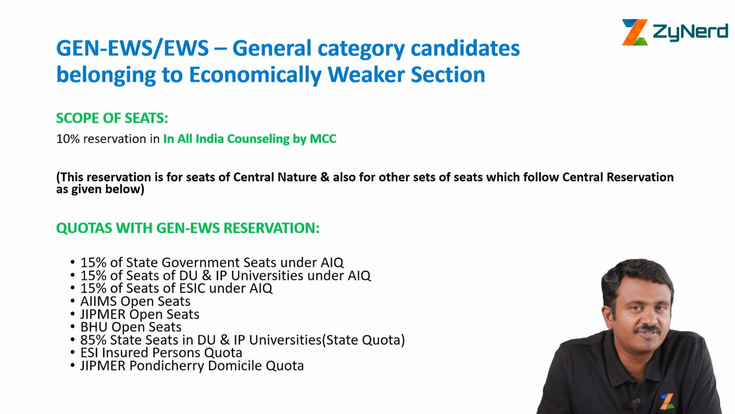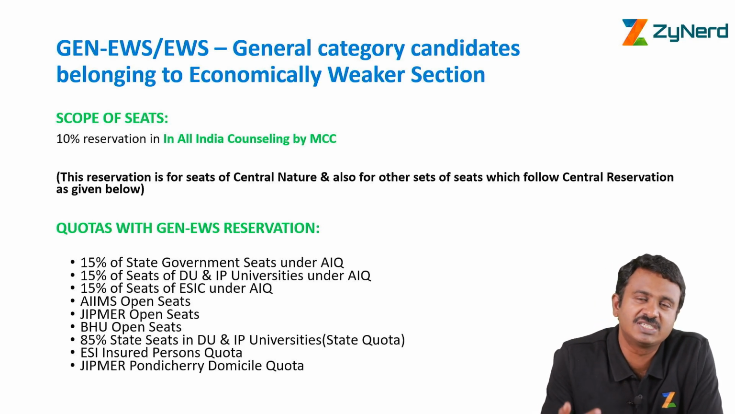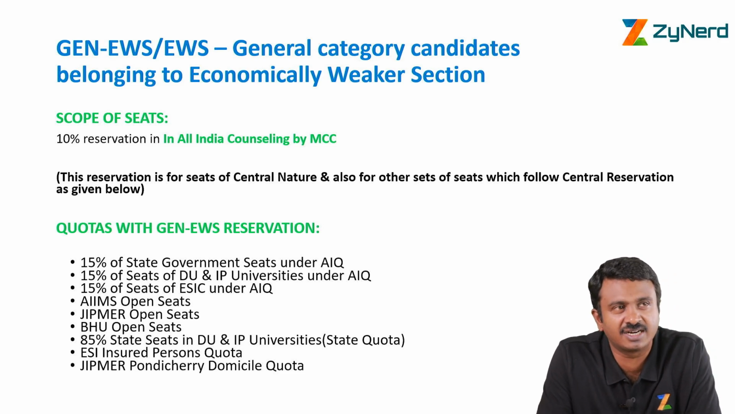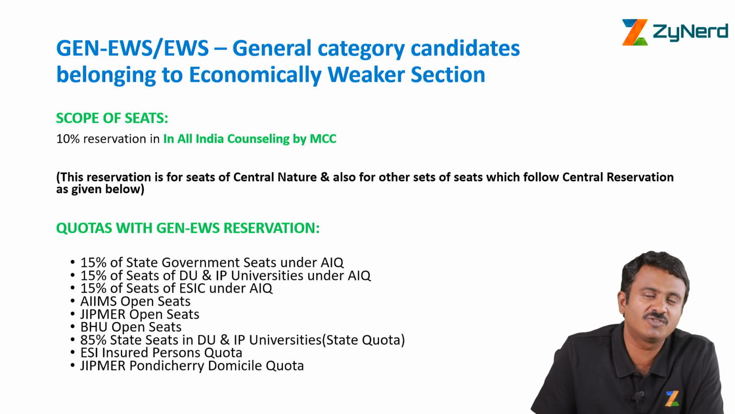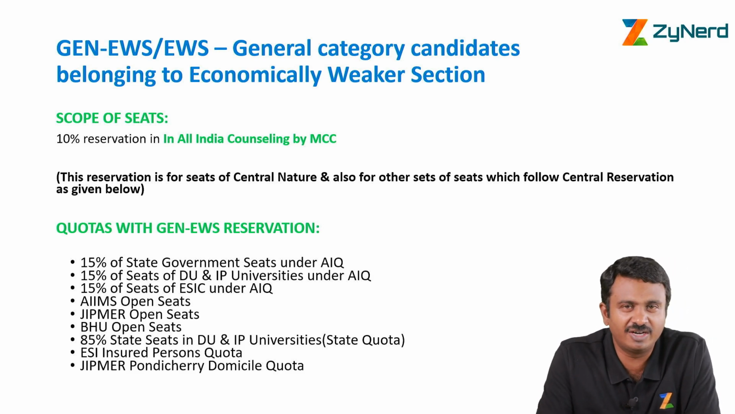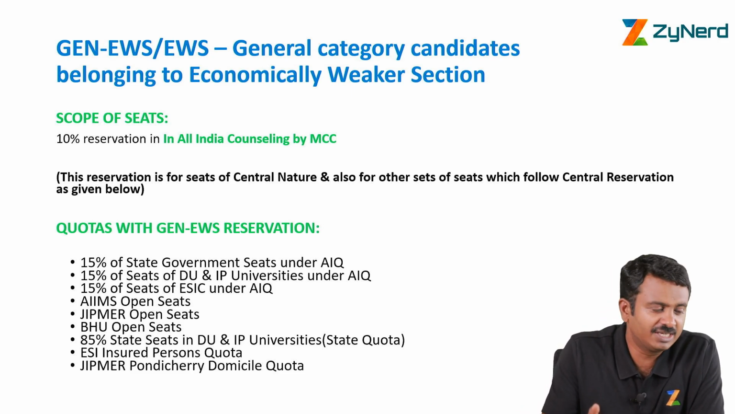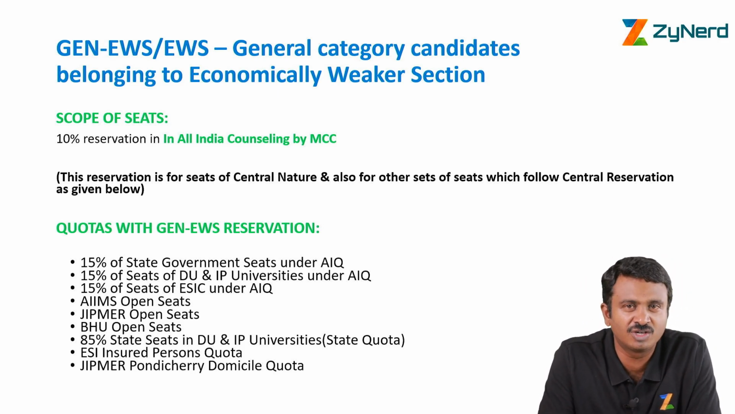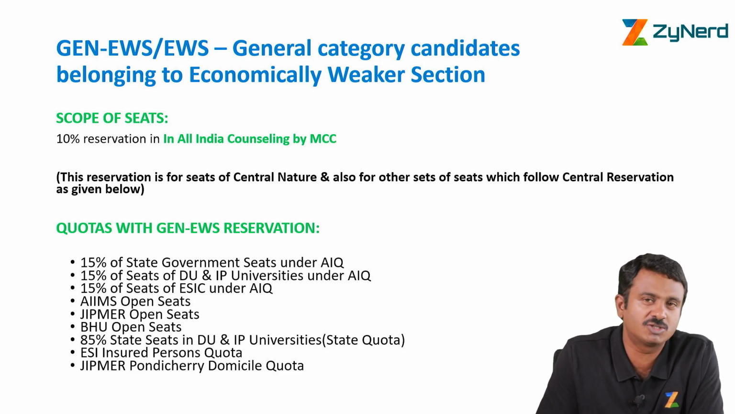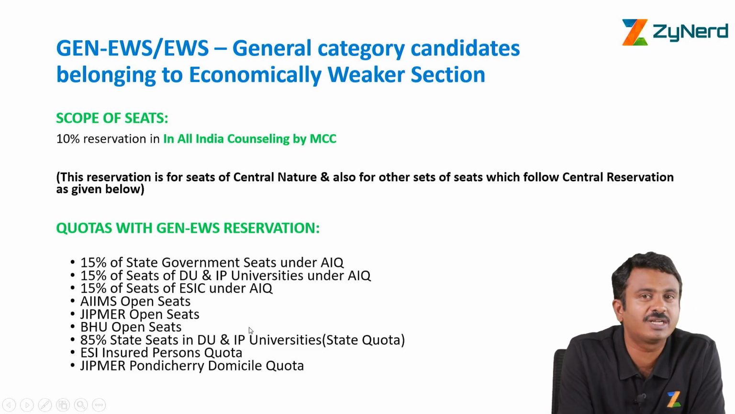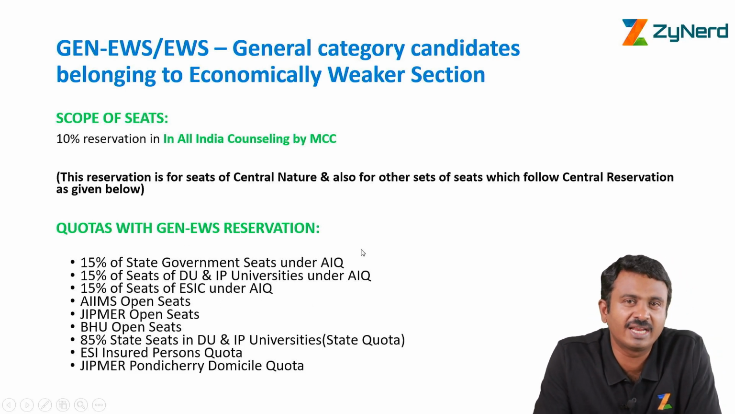This includes the 15% state government seats which are surrendered to all India quota, 15% of ESI seats which are surrendered to all India quota, and 15% of central universities, DU, IP and university seats which are under all India quota. Now beyond this you have the open seats, right? AIIMS has open seats, BHU has open seats and JIPMER has open seats. All these seats also follow a central reservation and therefore they also have a 10% EWS seat. So if you are an EWS candidate, irrespective of your domicile, you will be eligible for all India quota seats, you will be eligible for open seats, and you can avail this reservation.